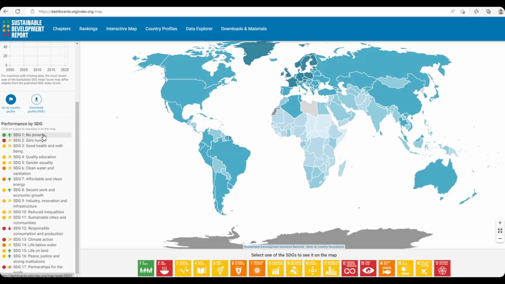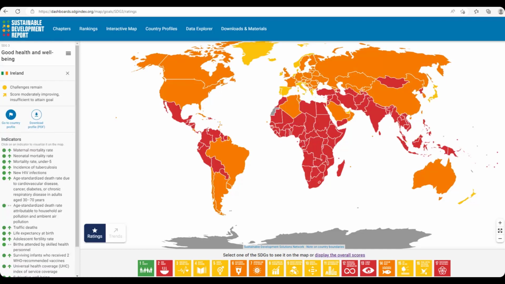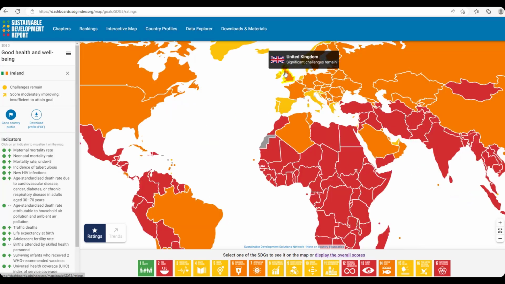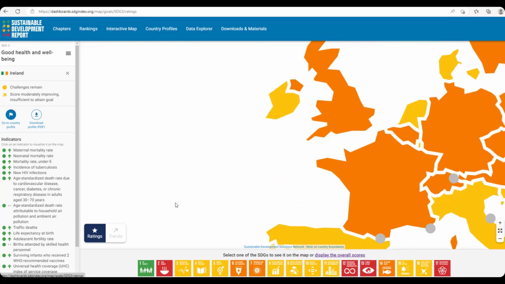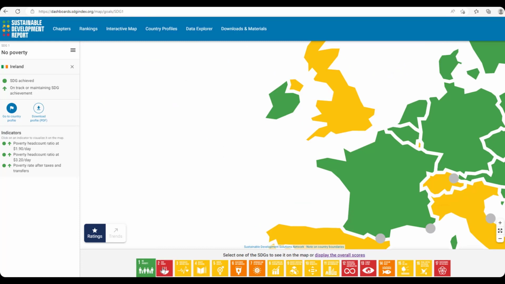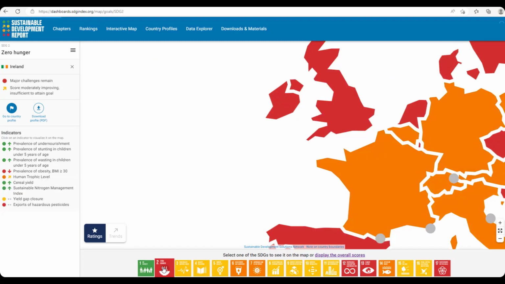So the trends are improving in no poverty. So as I say, if we're looking at Ireland, for instance, you can click on Ireland and you can zoom in, and you can see how it's doing under the various headings.